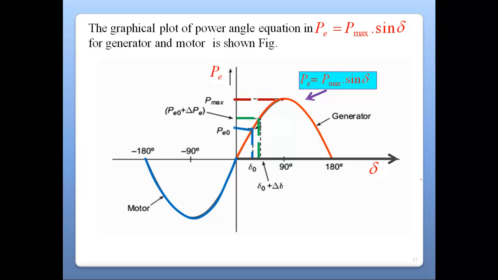Now this is the swing equation. This is basically a sine curve, and this is a positive value for a generator, and this is a negative value for a motor. We have already discussed these things.